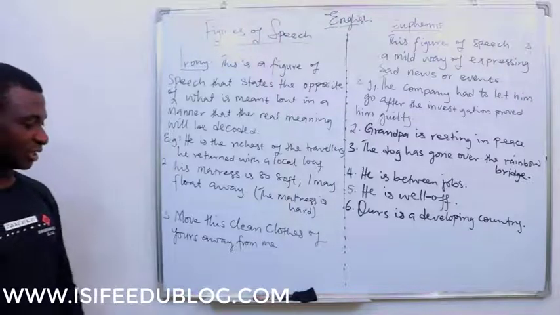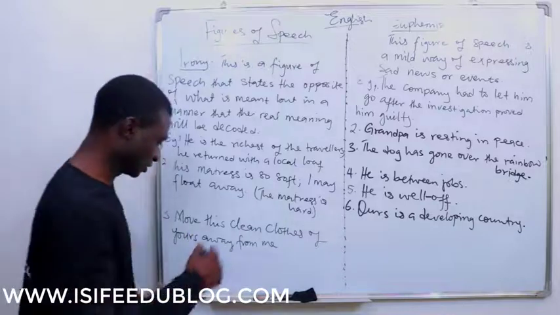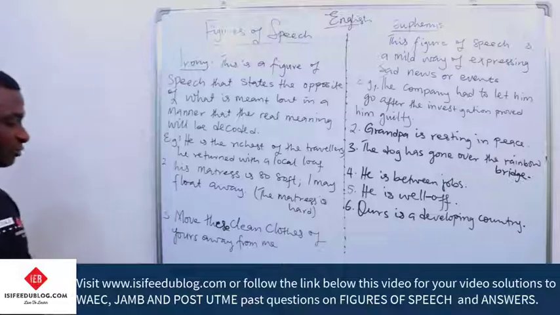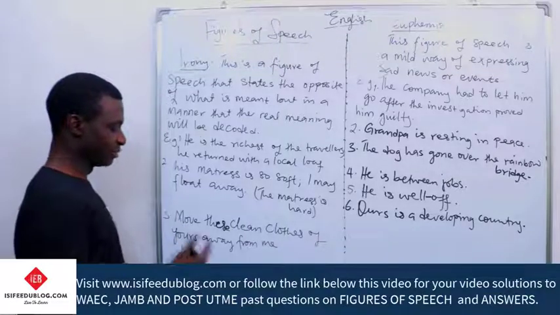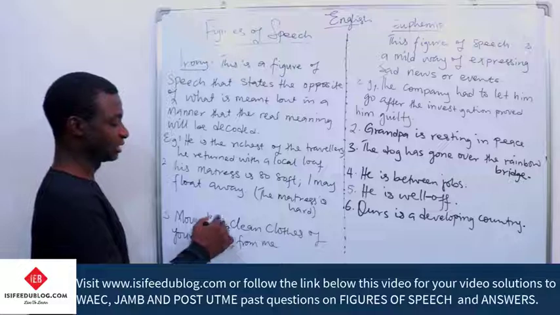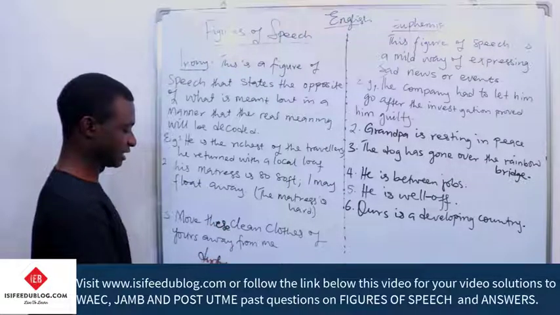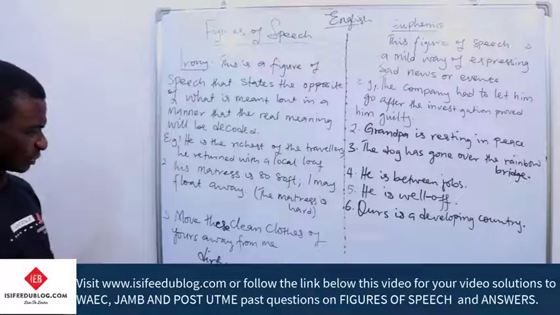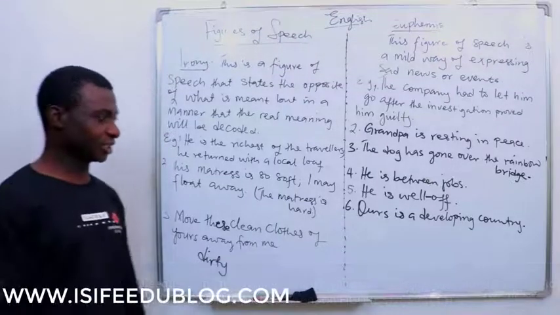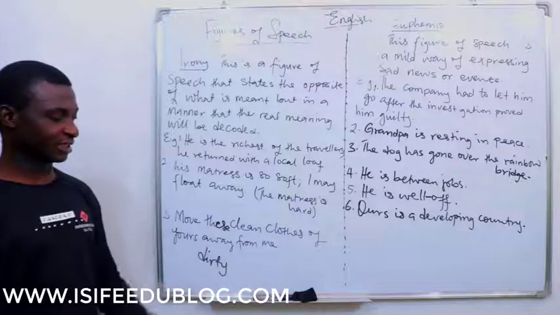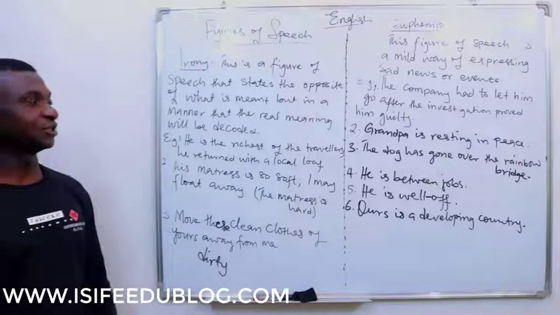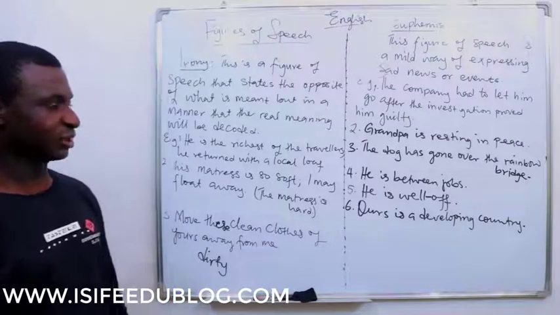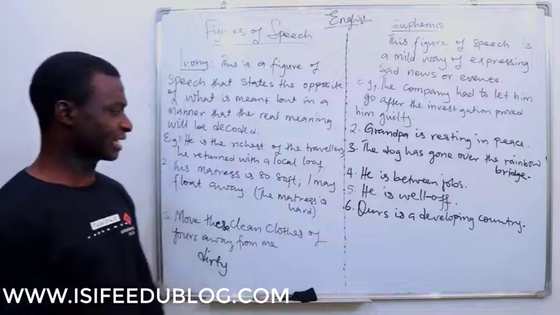Move these clothes away. Move these clean clothes of yours away from me. Meaning that these clothes are actually dirty. They're actually dirty. That's a few examples. As I speak, you could be thinking of other examples of irony. Remember, you have to state it in a way that the listener will know exactly what you're talking about. There are other kinds of irony.